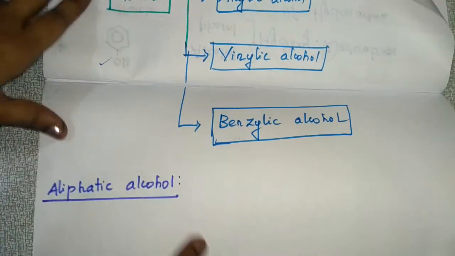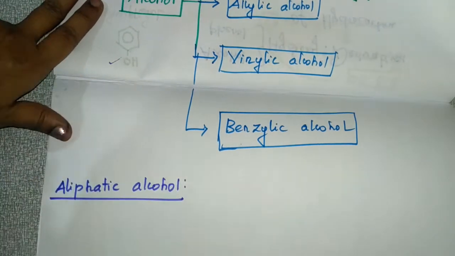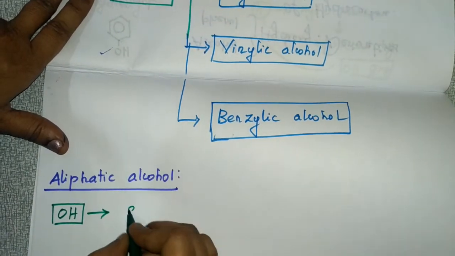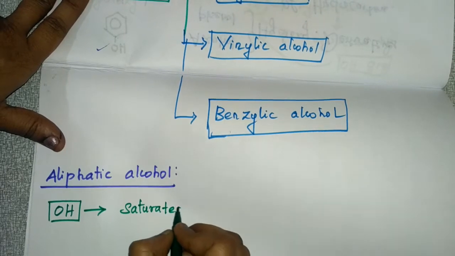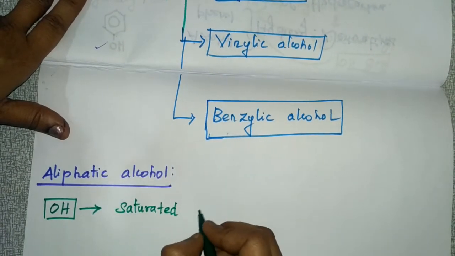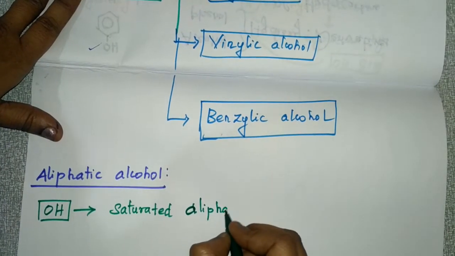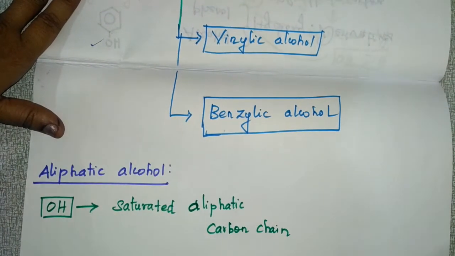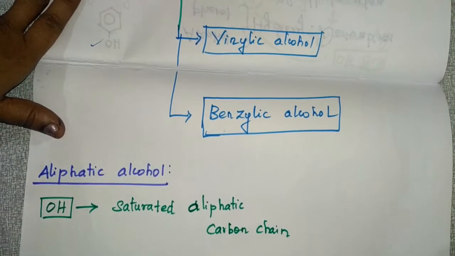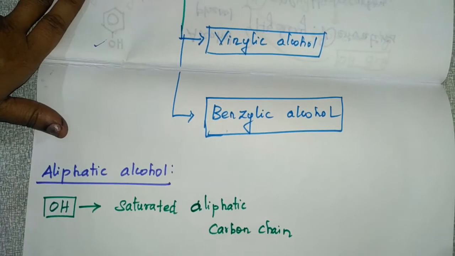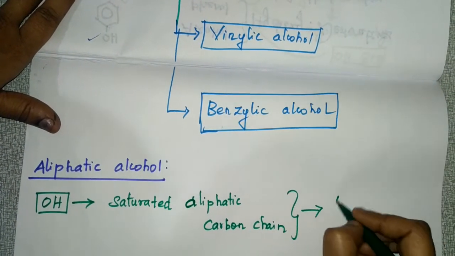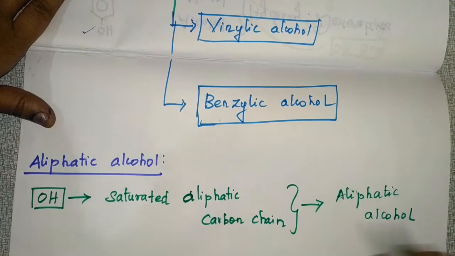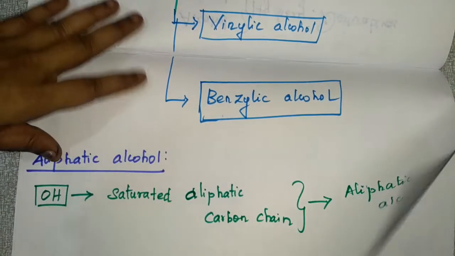So what do you mean by aliphatic alcohol? The compounds in which the OH group is attached to a saturated aliphatic carbon chain are called aliphatic alcohol.